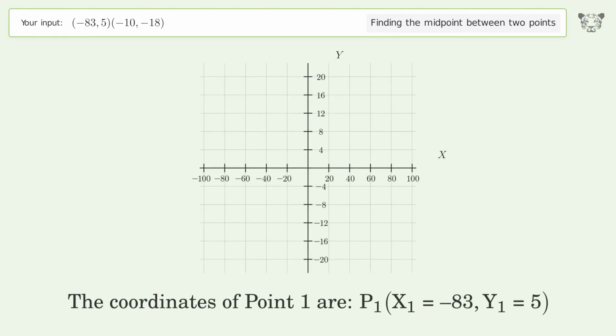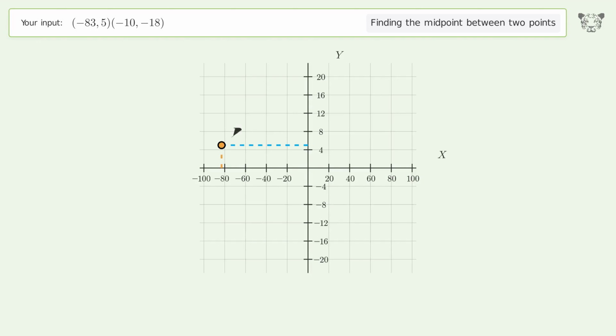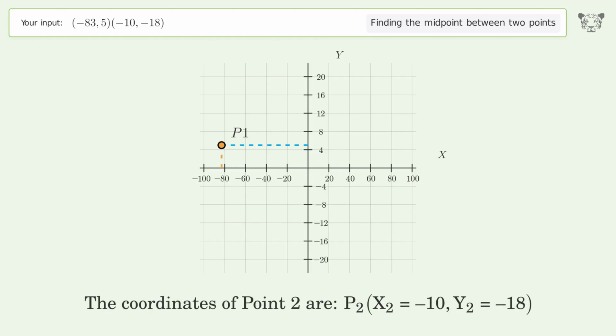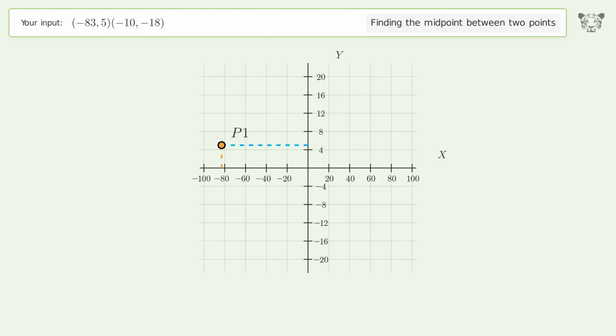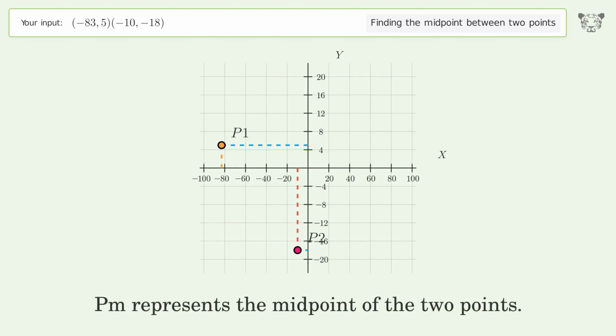The coordinates of point 1 are x1 equals -83, y1 equals 5. The coordinates of point 2 are x2 equals -10, y2 equals -18. PM represents the midpoint of the 2 points.